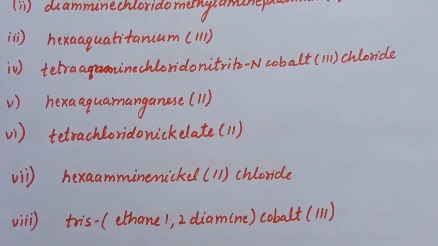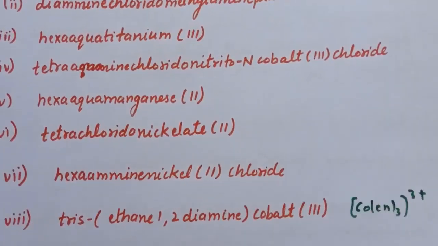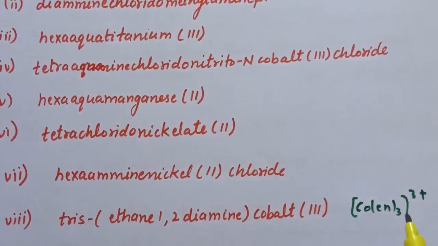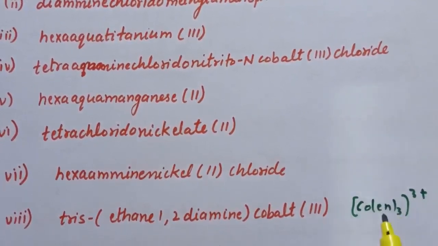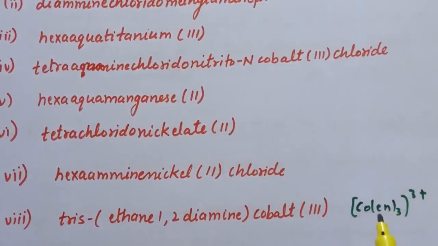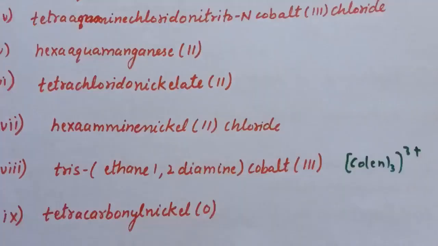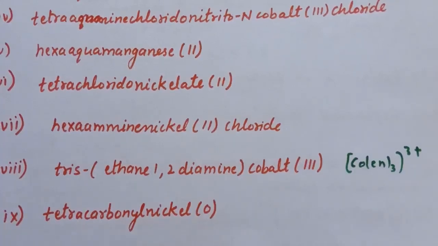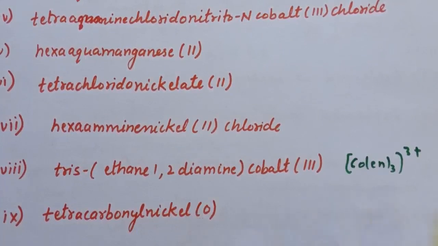Eighth part is, so here in eighth part, this complex is given [Co(en)3]3+. So here bidentate ligand is there, ethylene diamine. So already numeral is there in this ligand, so we will use tris. So here three ligands are given, so we will write tris, ethane 1,2-diamine. After that metal ion, that is cobalt, and then oxidation number of that metal ion. So the name for eighth part is tris ethane 1,2-diamine cobalt 3. Ninth part is, the IUPAC nomenclature is tetracarbonyl nickel and the oxidation number is 0 in this case.